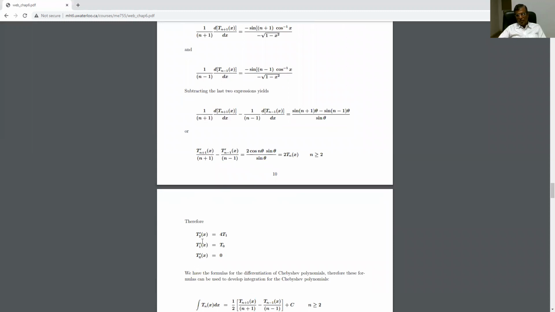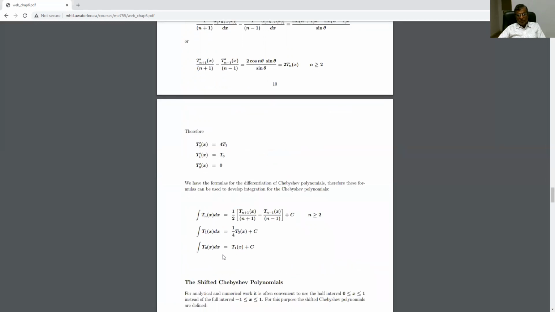And this is indicating to us the result that Tn dash, T2 dash x is equal to 4T1, T1 dash x is equal to T0, and T0 dash x is equal to 0.